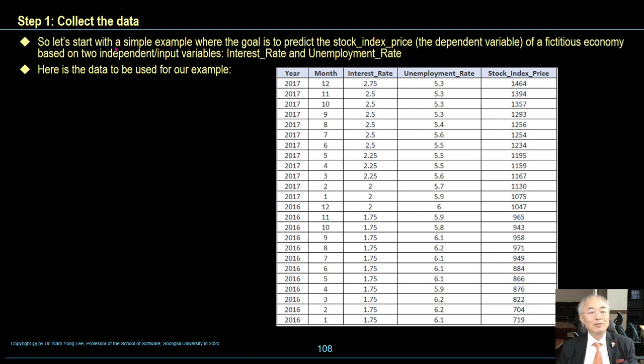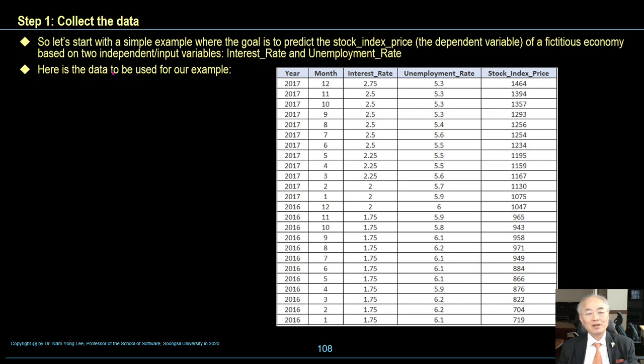First step is to collect the data. Let's start with a simple example where the goal is to predict the stock index price, the dependent variable, of a fictitious economy based on two independent input variables, including interest rate and unemployment rate.